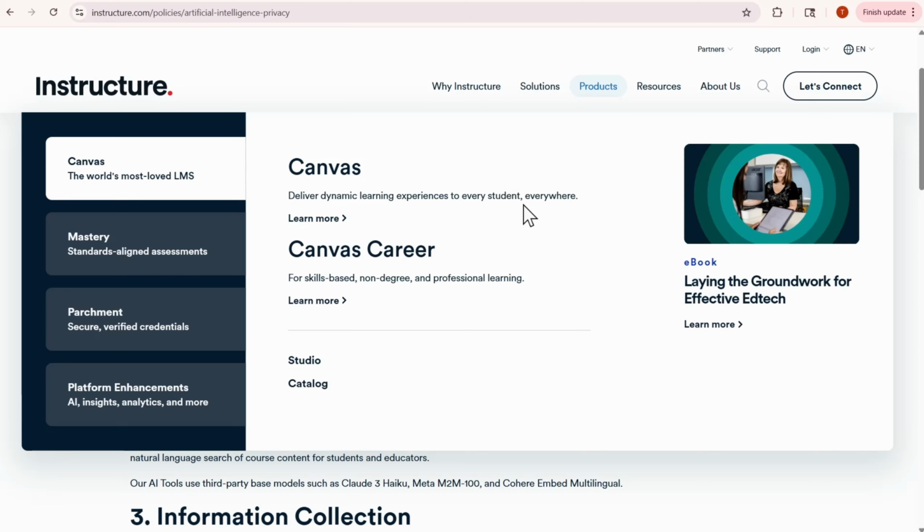Now, I don't know the age of these students, but if the students are under the age of 13, we're also looking in the United States on a federal level at COPPA. And COPPA is a privacy legislation that dictates a specific manner in which the personal data of children can be processed. So that's the first thing.